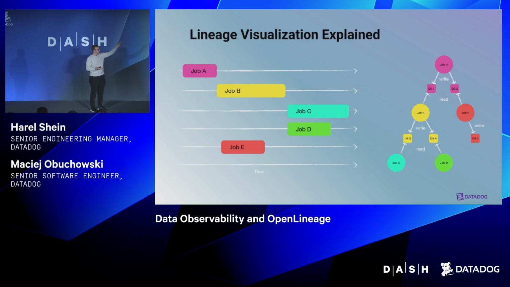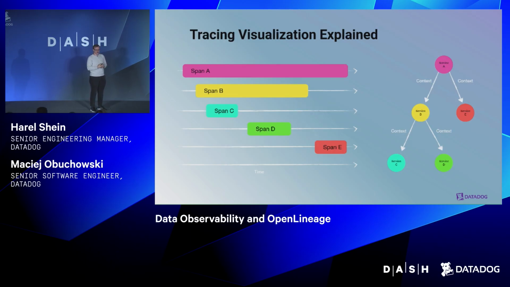We have both job and dataset entities visualized here. Sometimes we have more explicit versioning information, for Iceberg or Delta, which are modern table standards that contain this information, but sometimes not, and we have to do correlation. For tracing, it's more explicit.